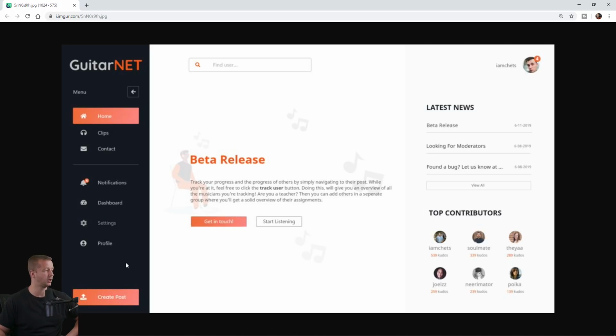So I would maybe completely change this up so that it's just a slightly lighter value of the background, like a dark blue, slightly lighter, barely noticeable. That would be enough to differentiate the current active page versus the inactive ones. And then this create post, you can leave the same. I'm not too sure if I like the gradient on here. I'd probably just stick with a solid orange color.